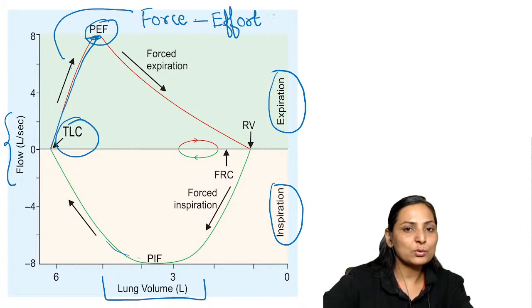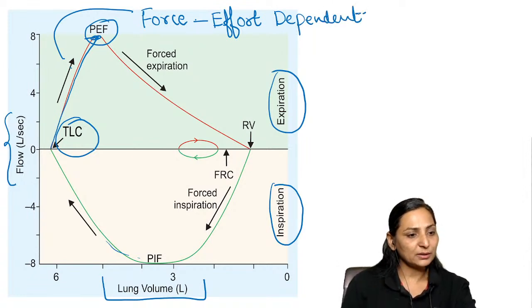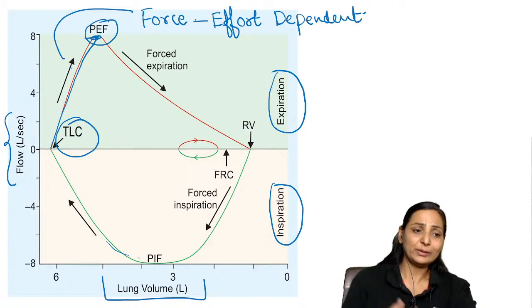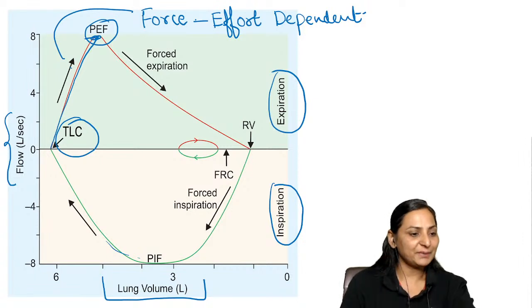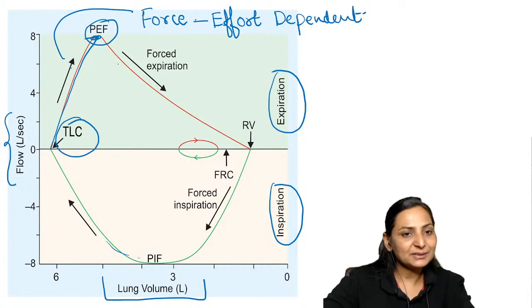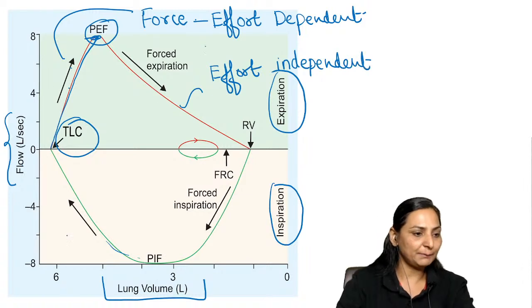The more forcefully you expire, the more effort you give, the higher will be the peak of that PEFR. But after that, when the volume is reduced, this portion becomes effort independent. So effort dependent, effort independent.